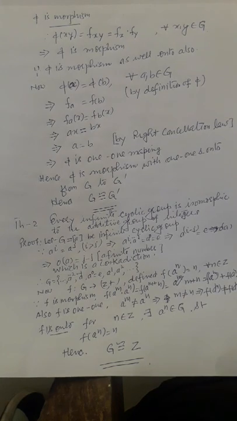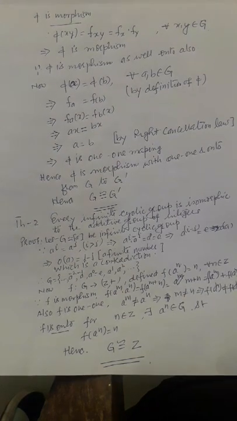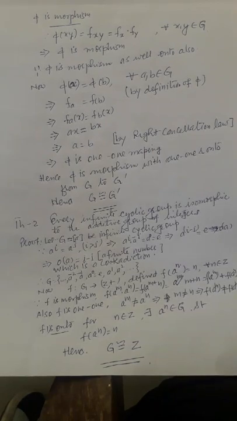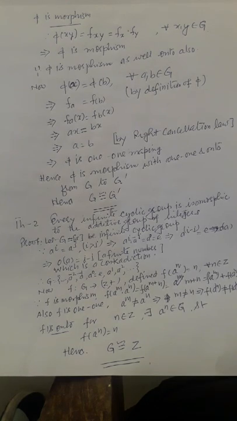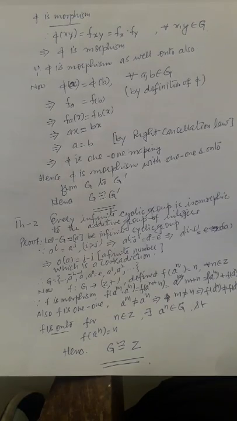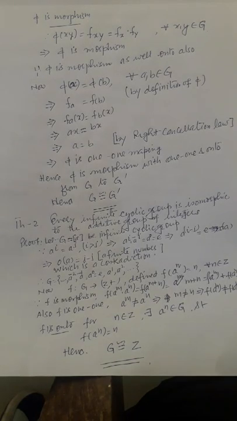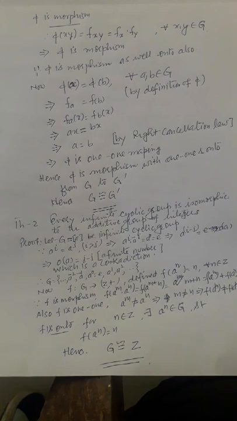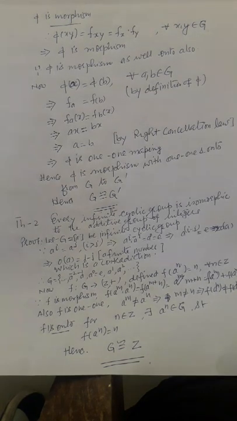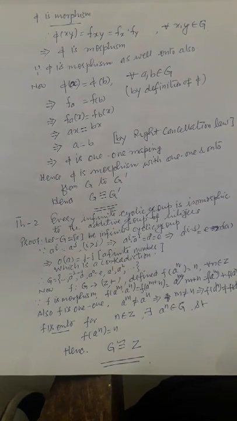Let G be an infinite cyclic group. It means it is generated by a. So all elements of G can be written a^0, a^1, a^2, a^-1, a^-2, and so on. These are all different, because if any two are the same, then we find the order of a is i minus j, a finite number.